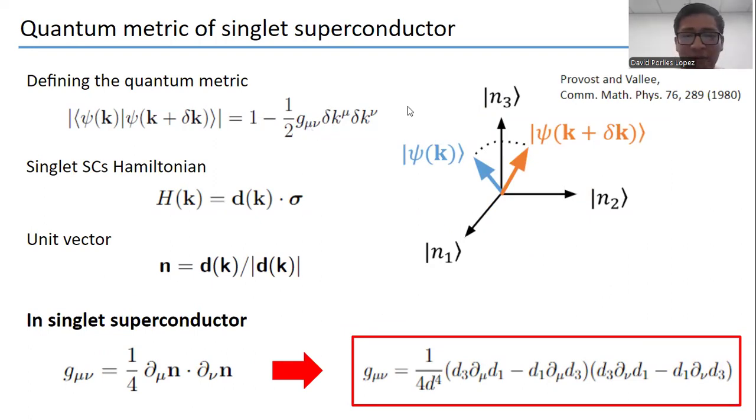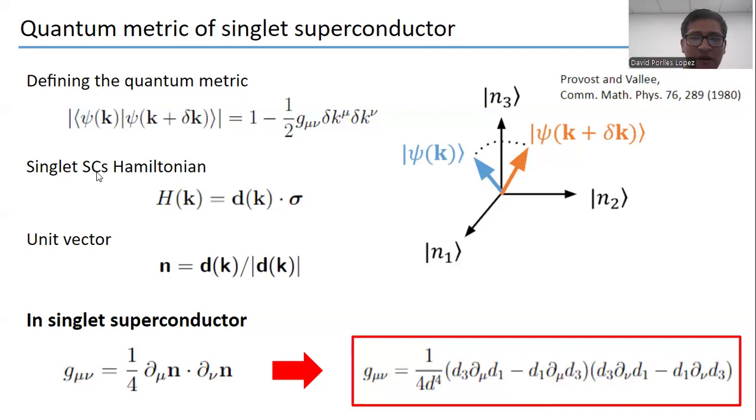Another way to visualize this is if you have a unit vector defined at k and you go to k plus delta k, this unit vector will rotate. If you take the product, this product will be less than 1. And that correction again gives us the quantum metric.